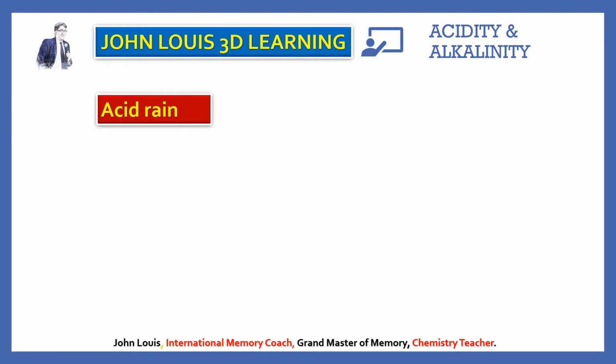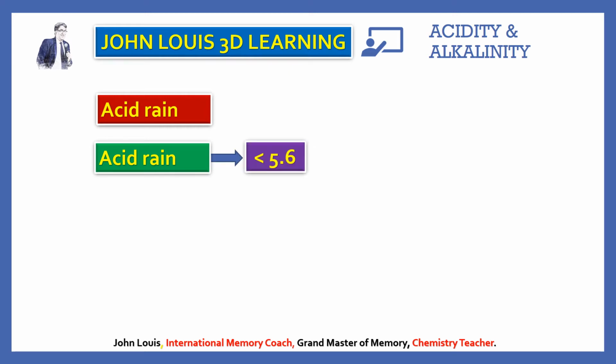Next, acid rain. Rain water is pure, therefore the pH value will be neutral, that is 7. But actually, if you catch rain water and measure the pH value, it will be less than 7. You know why? When it is less than 7, that is acidic in nature. If the pH value is less than 5.6, that is called acid rain. If it is slightly less than 7, it's okay, but if it is less than 5.6, that is acid rain.